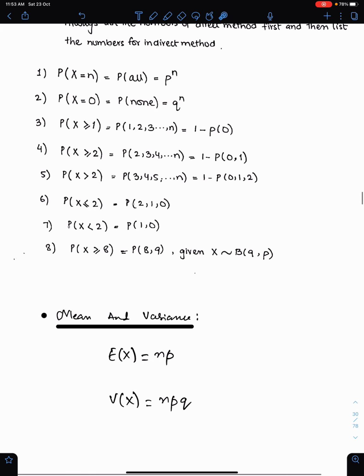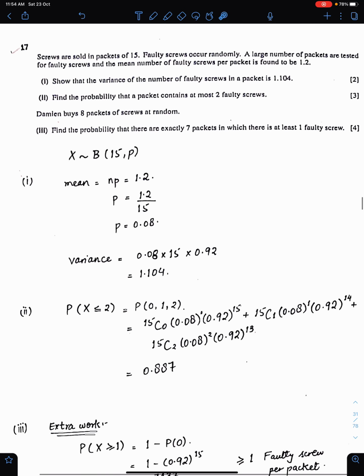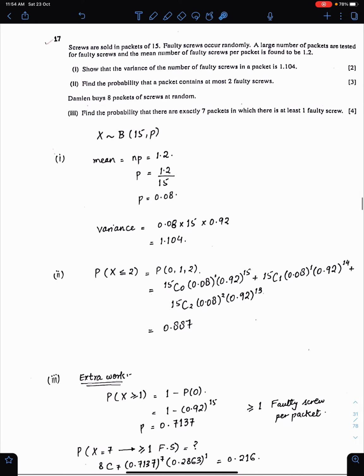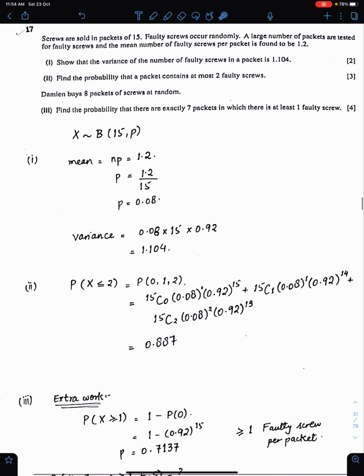Mean and variance of binomial. This is the mean of binomial, NP, and this is the variance of binomial, NPQ. Important questions of binomial.